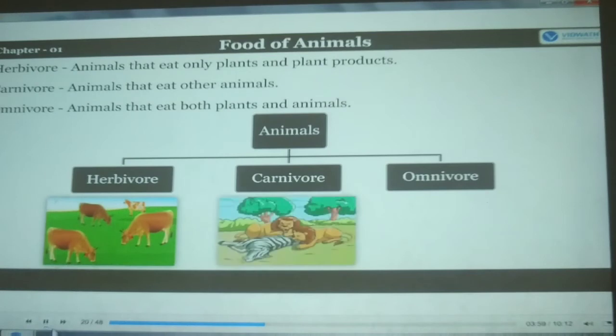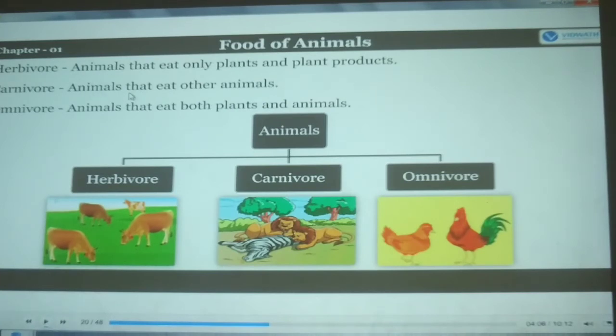So the heterotroph animals depend on plants and animals for their food, and here it is classified into 3 types. One is herbivorous animals. Animals that eat only plants and plant products are called herbivorous.